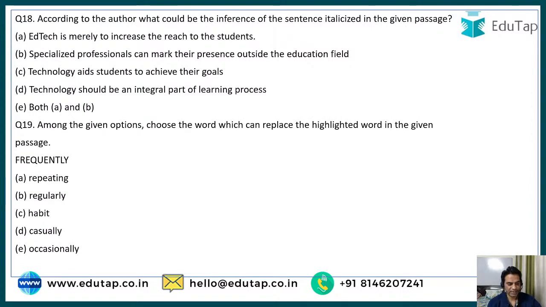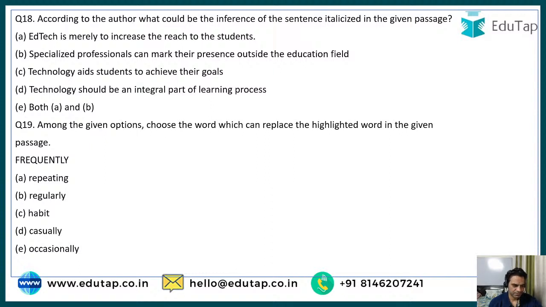Children today frequently: repeating, regularly, habit, casually, or occasionally. Anjali says E, occasionally. No. Frequently is not occasionally.